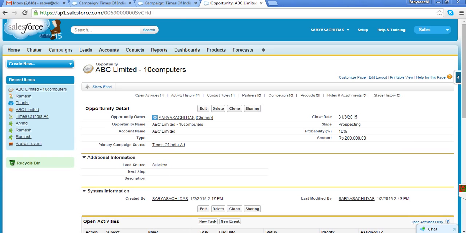So now for all of you, I would like to understand, are we clear on what is account, what is contact, and what is opportunity? And is any analysis or discussion required on these 3 objects?